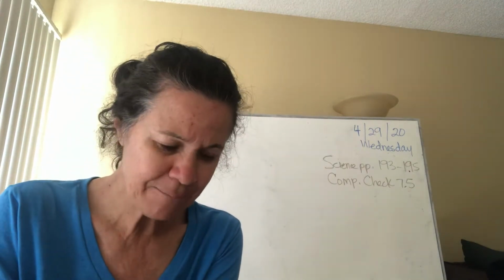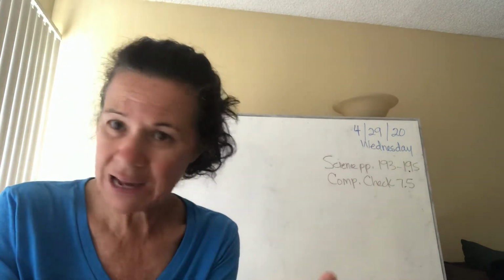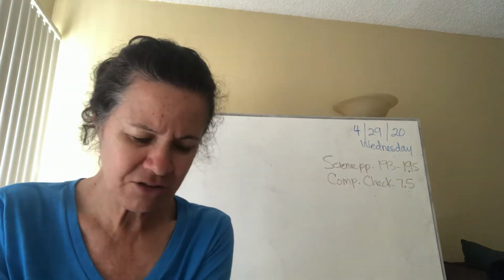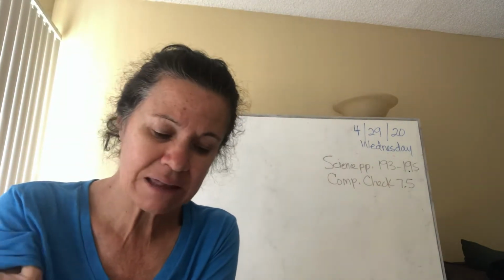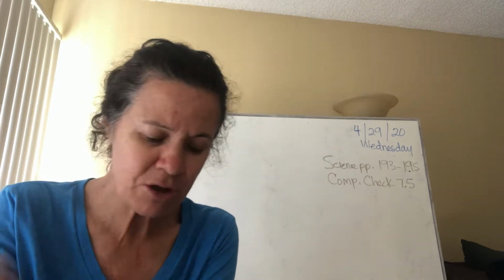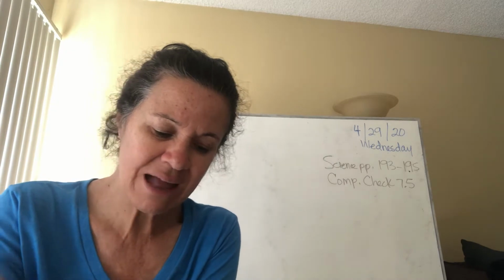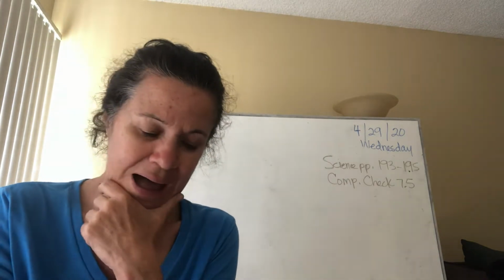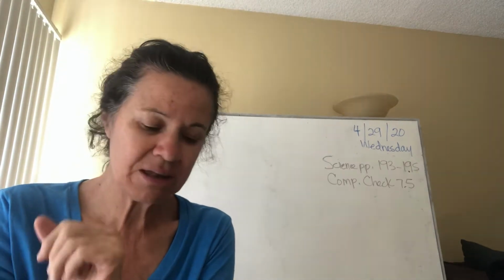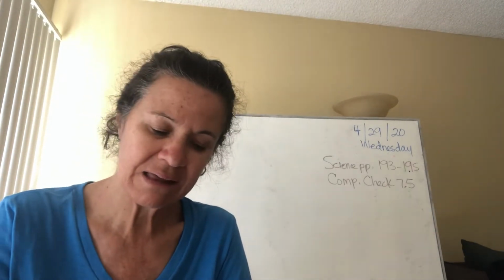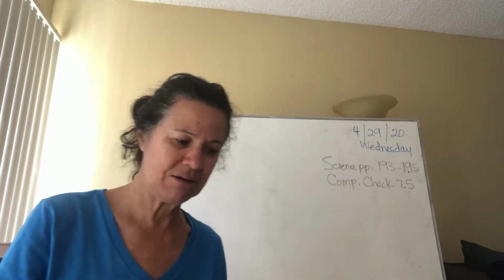Or if it's B, air contains gas molecules, dust, salts, and water vapor. Is that mostly what we talk about in this section? If it is, you're going to write all of that. You're going to write air contains gas molecules, dust, salts, and water vapor. Or if it's C, air weighs more at sea level than it does at the top of a mountain. If that's what the main idea of the section is about, you would write air weighs more at sea level than it does at the top of a mountain. You're going to write that entire thing, okay?